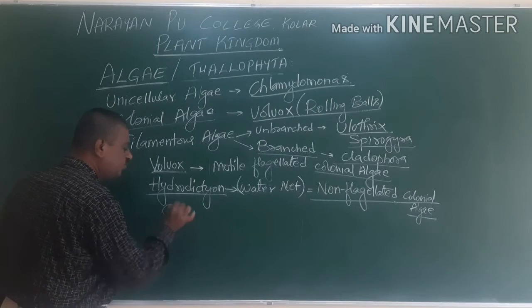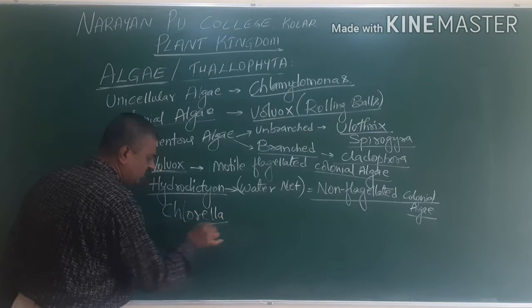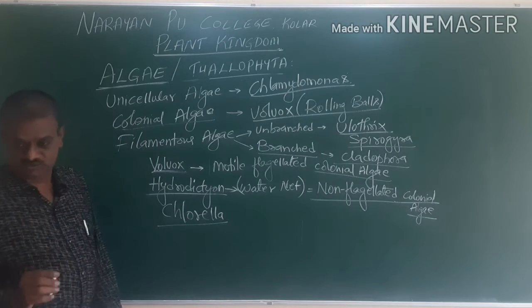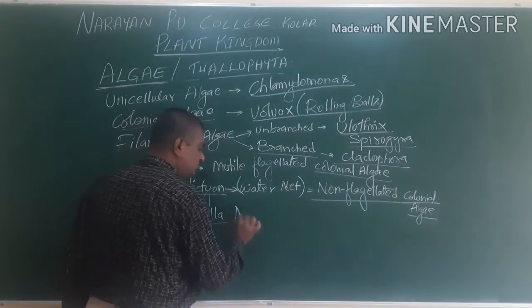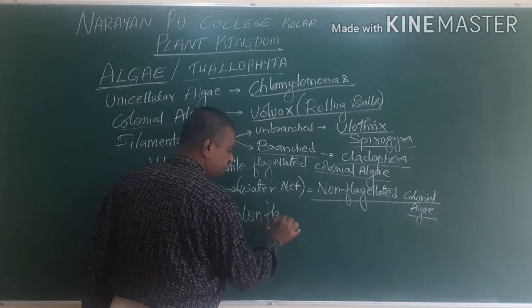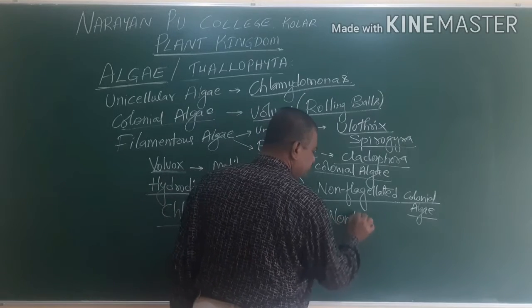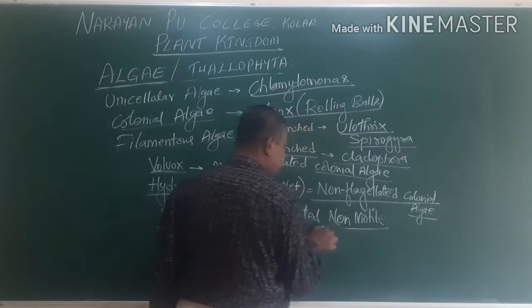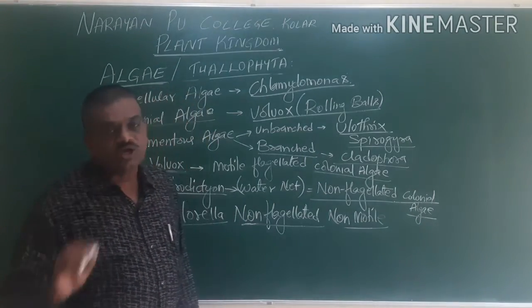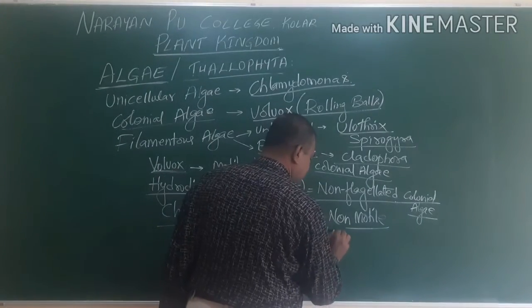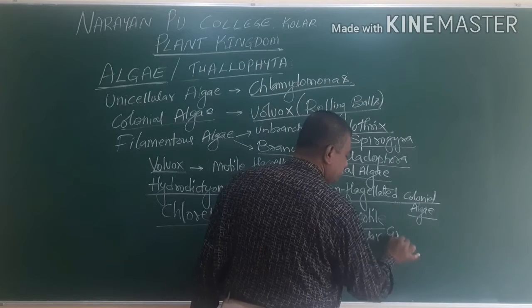We go for one more example called Chlorella. Chlorella is again a non-flagellated, non-motile, unicellular green algae.